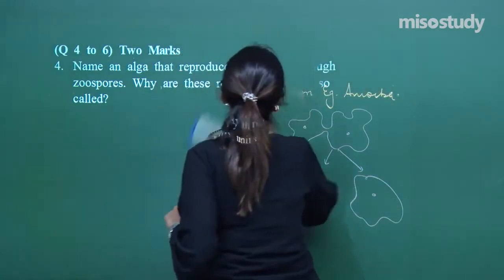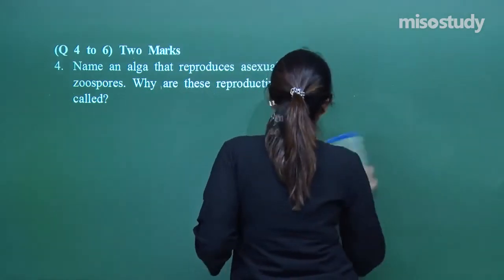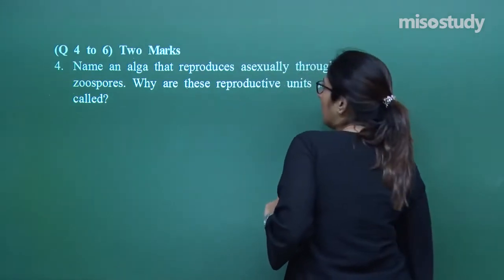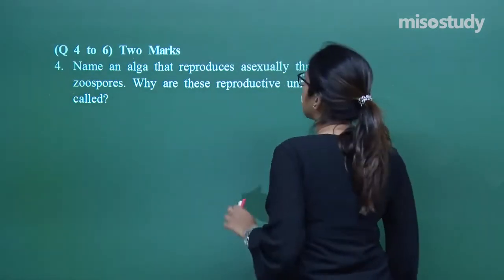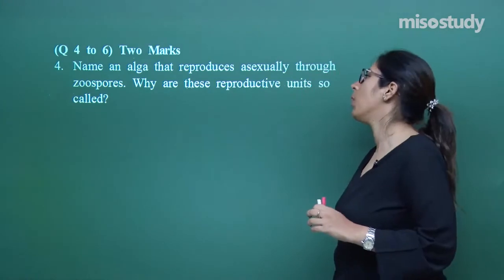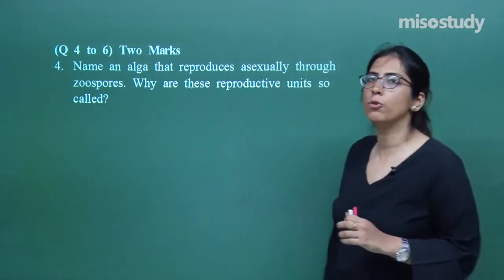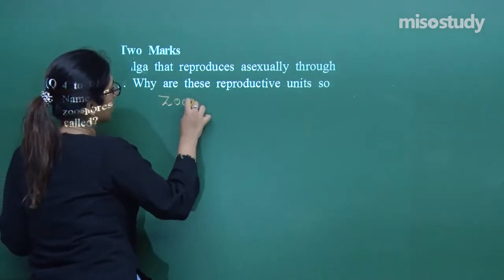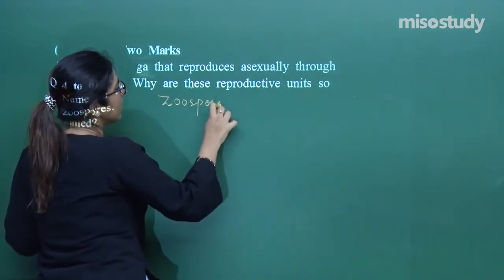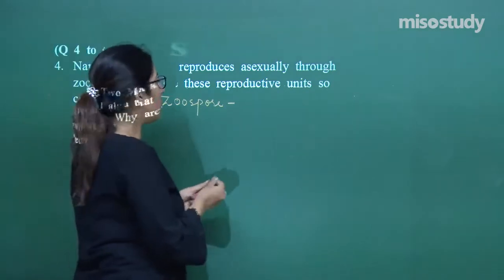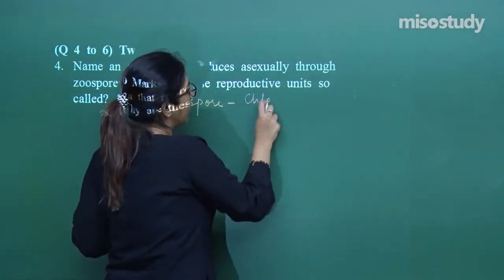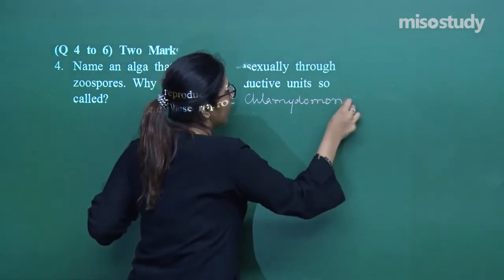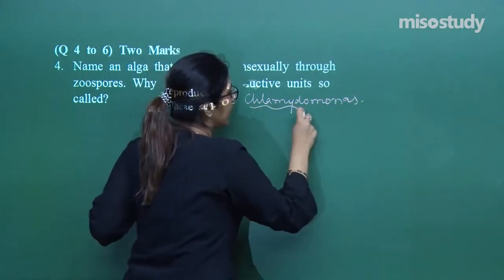These questions are of 2 marks. Again you have to explain a bit. Name an alga that reproduces asexually through zoospores. Why are these reproductive structures so called? Zoospore is seen in the case of Chlamydomonas, a green alga.